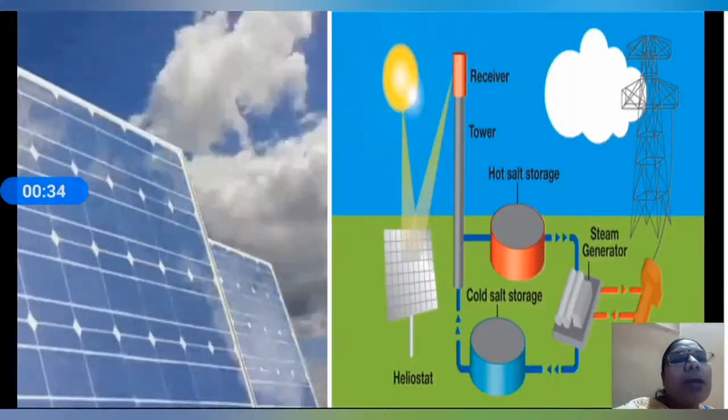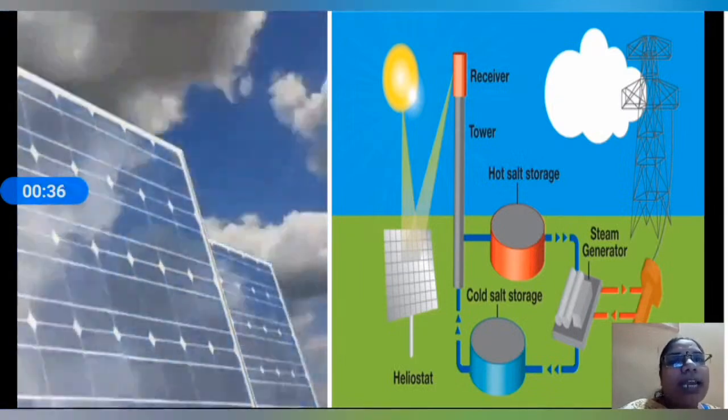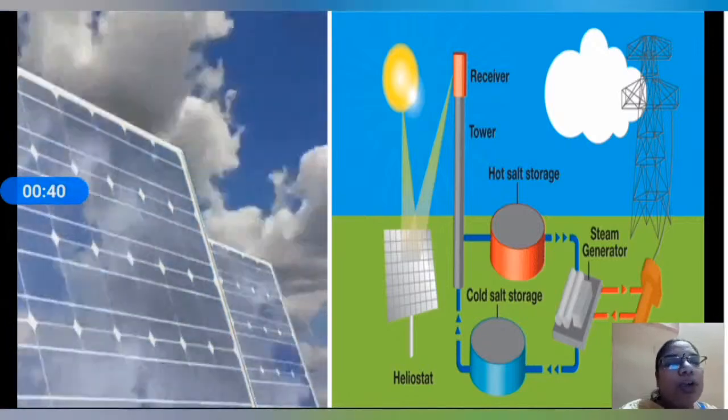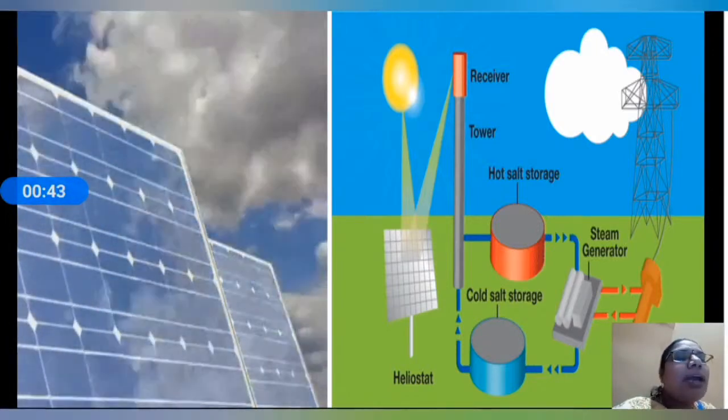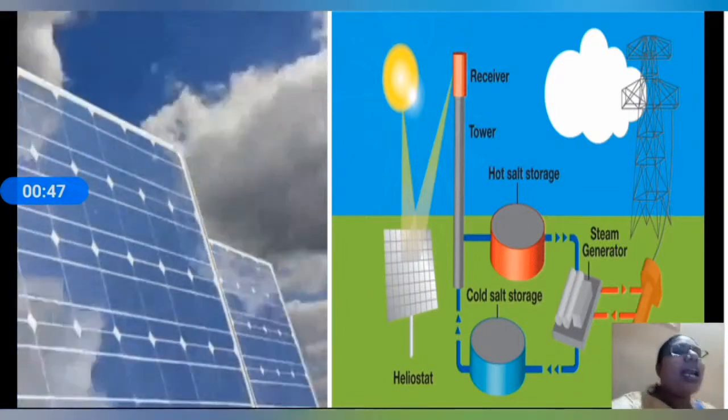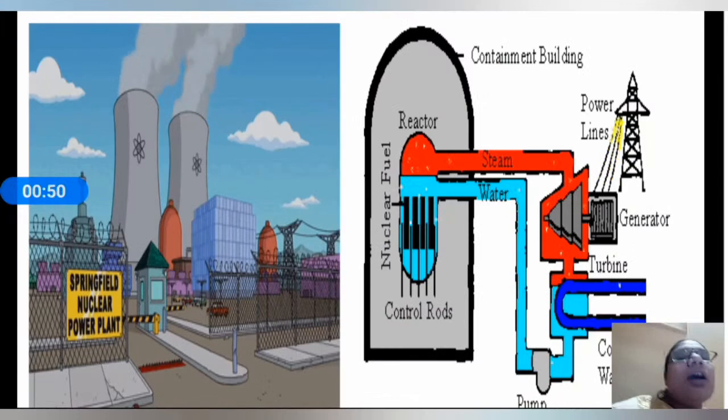In the case of solar power plants, the photons are absorbed by the solar plates and that produces steam. That steam activates the turbines to rotate. That mechanical energy is then converted to electrical energy. In the case of nuclear power plants, nuclear fission reactions occur and produce steam. That steam produces mechanical energy because the turbines are rotated, and that mechanical energy is then converted